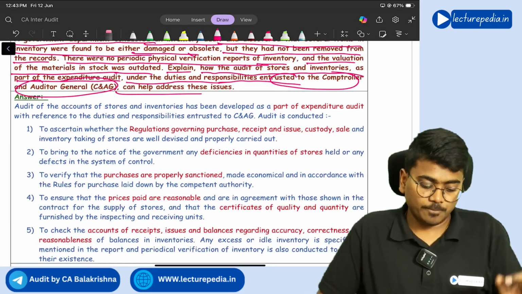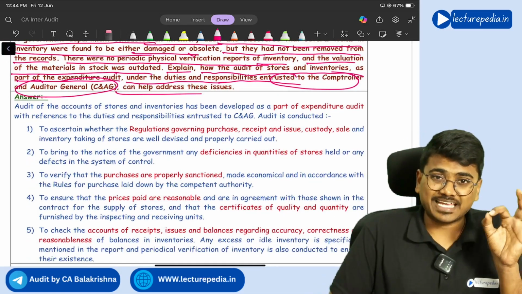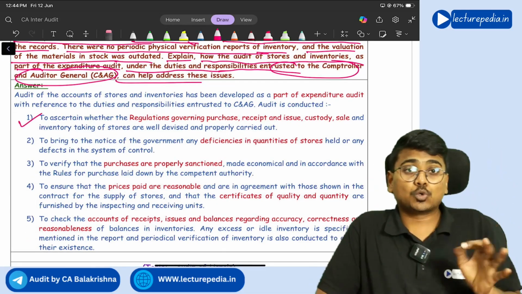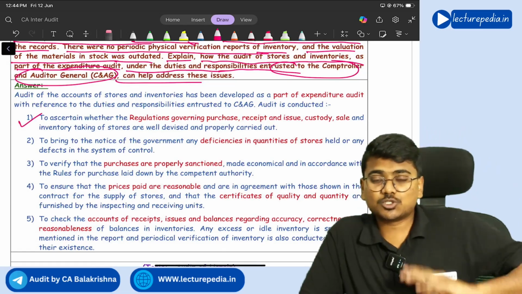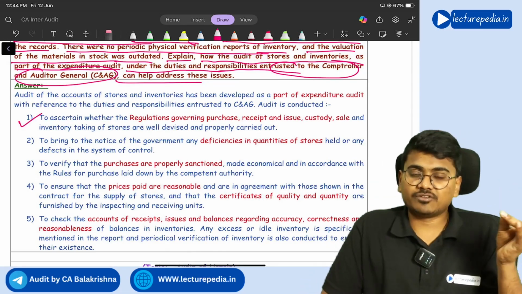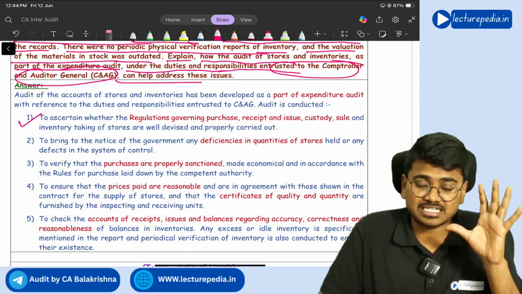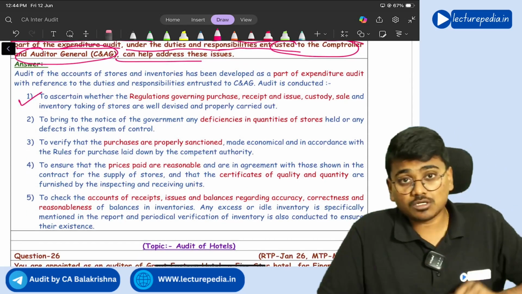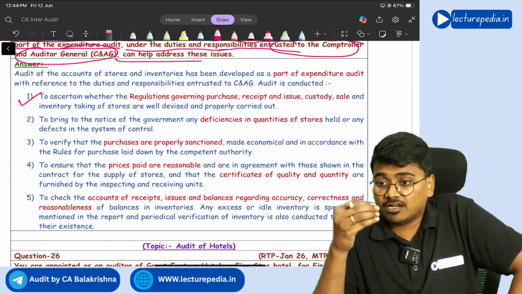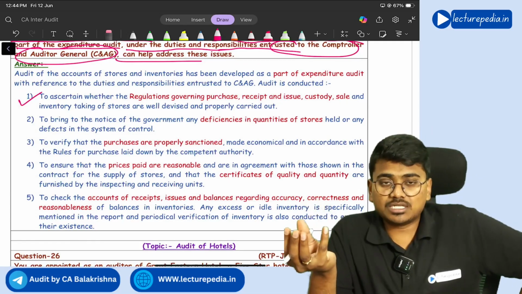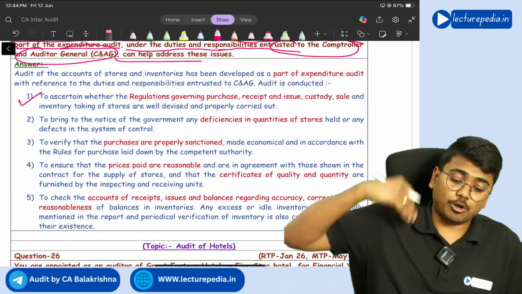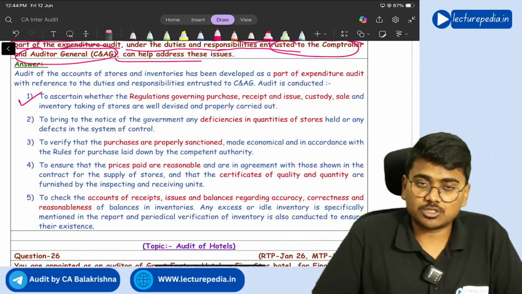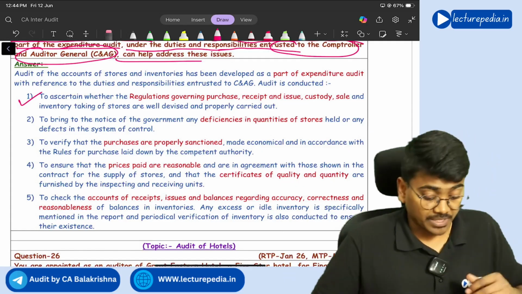So they are asking you how you should perform audit of inventories and stores. So you need to ascertain whether there are proper rules and regulations with respect to purchase of inventory, receipt of inventory, custody of inventory, issue of inventory, and sale of inventory. With respect to these aspects, whether there are proper rules and regulations or not. Next, while physical verification, if any deficiencies are noticed in the inventory, whether those deficiencies have been properly brought to the notice of the government or not, because this is a government audit, you have to bring the deficiencies to the notice of the government.